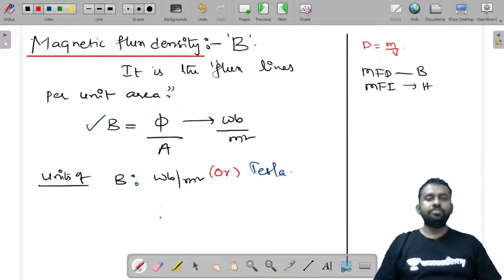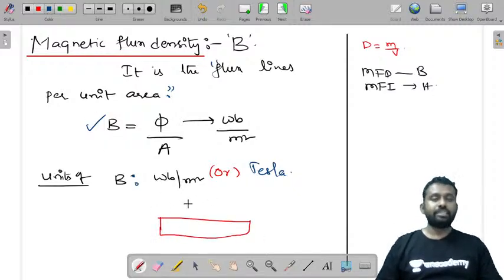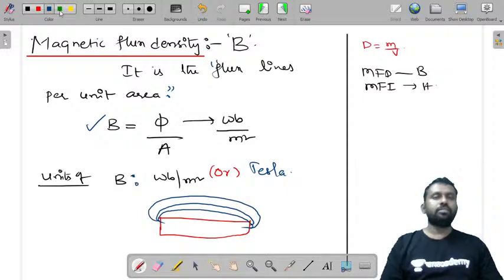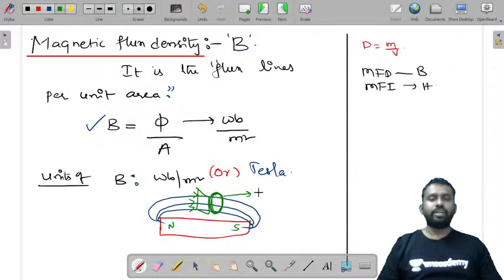Now if you see a magnet, let us consider magnetic flux lines around it. If you consider a cross-sectional area, this is the north pole and this is the south pole, and the total number of flux lines passing through this particular area is called the flux density. So this is the cross-sectional area A, these are the flux lines, and this is a magnet.